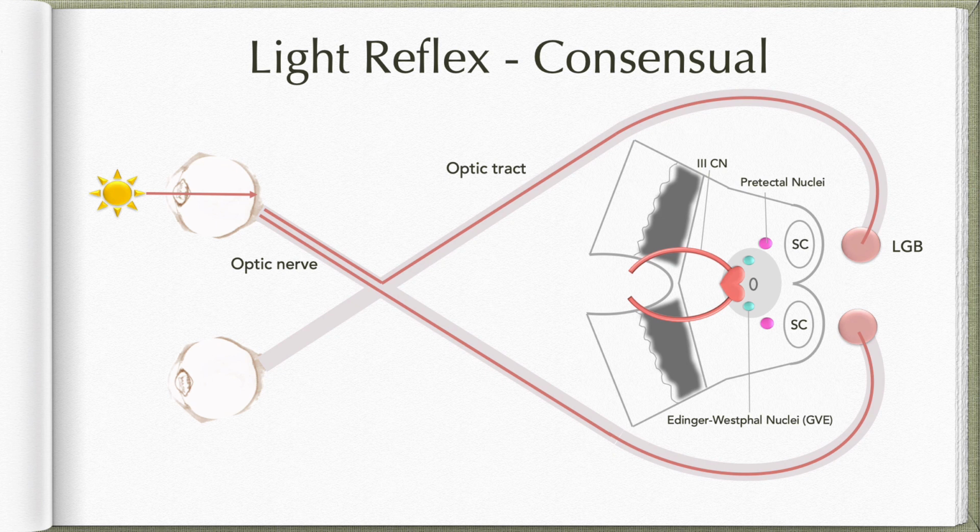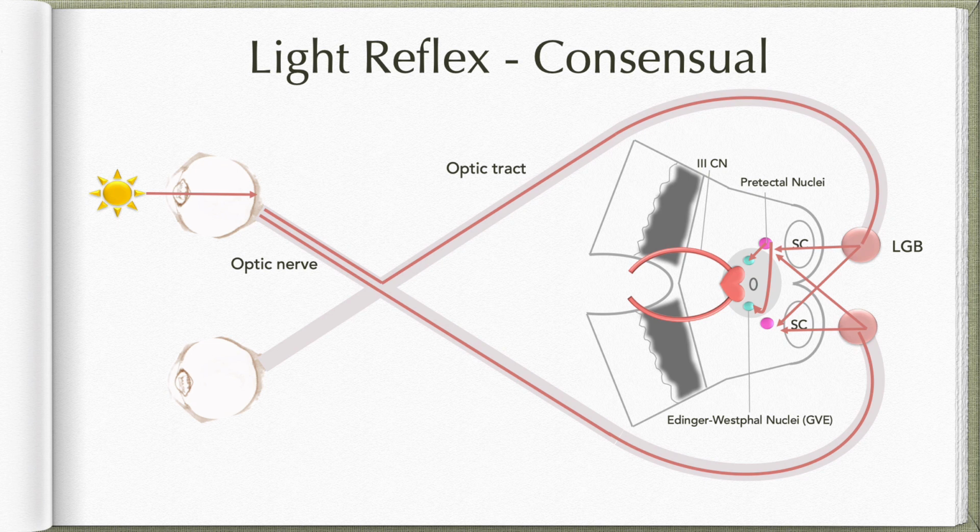Again, most of the fibers will relay in the lateral geniculate body, but those that do not relay will pass through the superior brachium to reach the superior colliculi, and they reach both-sided pretectal nuclei. So bilateral pretectal nuclei are activated. From each pretectal nucleus, the projection is not only to the Edinger-Westphal nucleus of the same side, but also to the Edinger-Westphal nucleus of the opposite side. So bilateral Edinger-Westphal nuclei are stimulated by both pretectal nuclei.